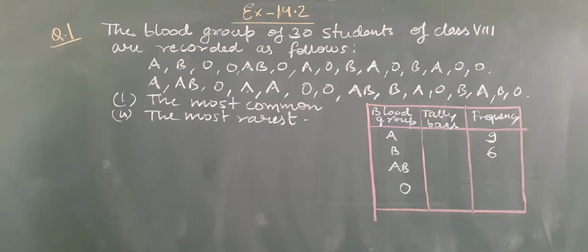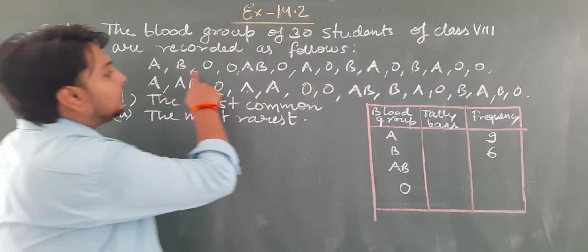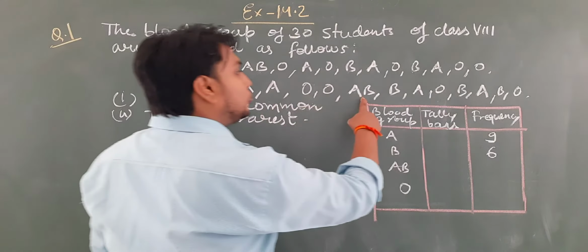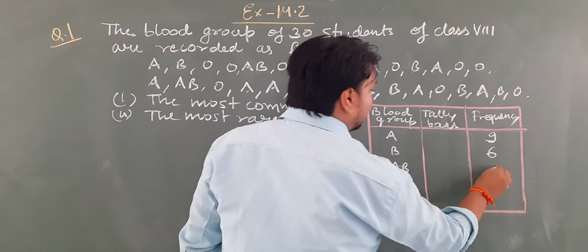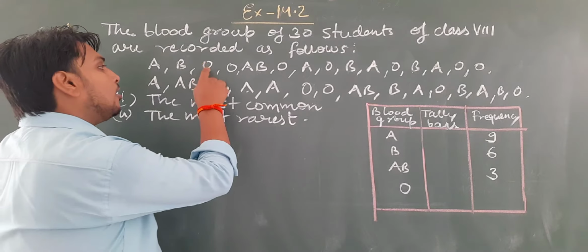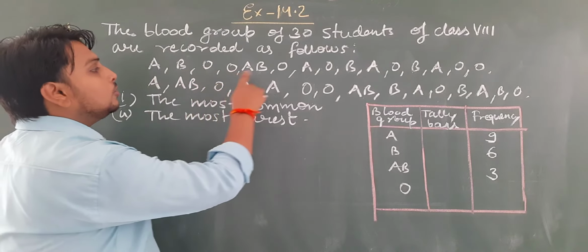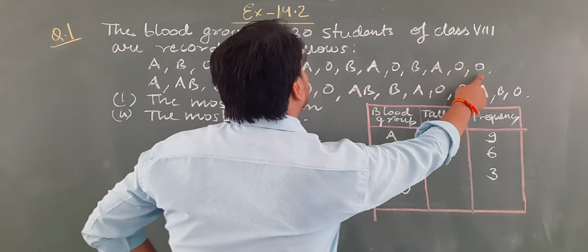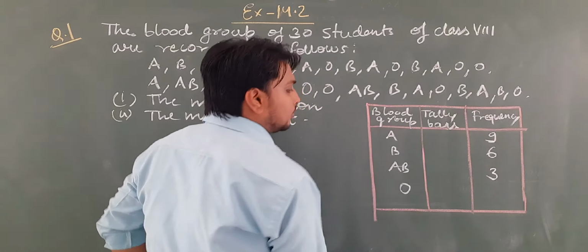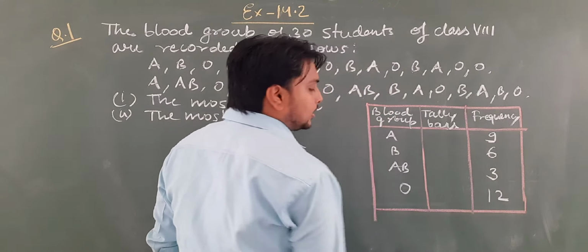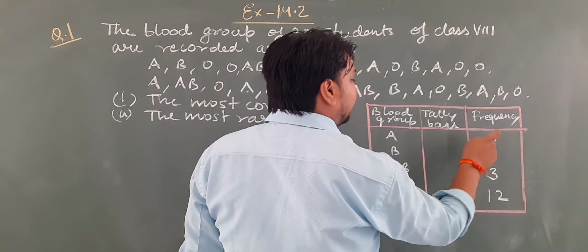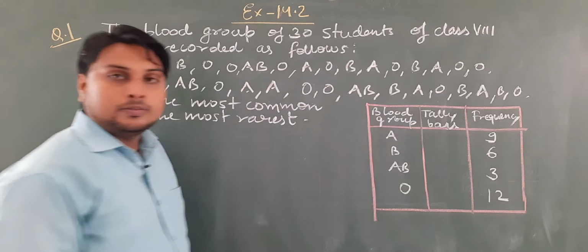Now we'll count AB. So how many AB group are there? 1, 2, 3, only 3 are there. And how many are there of O blood group? 1, 2, 3, 4, 5, 6, 7, 8, 9, 10, 11, 12. Now we will add to check whether it is equal to 30 or not. 12 and 3 is 15, 15 and 6 is 21, and 9 is 30, which means it is correct.